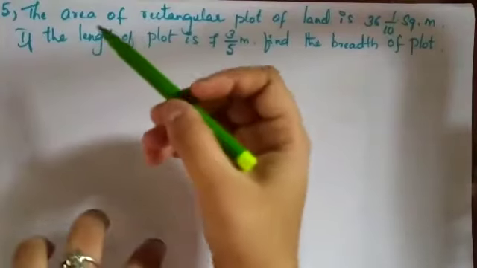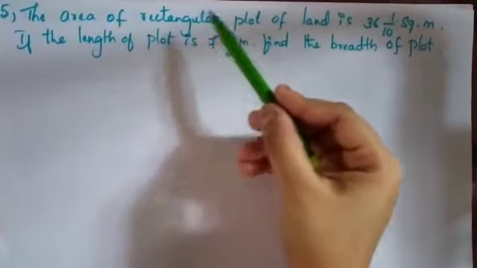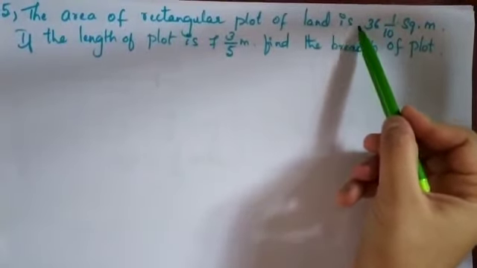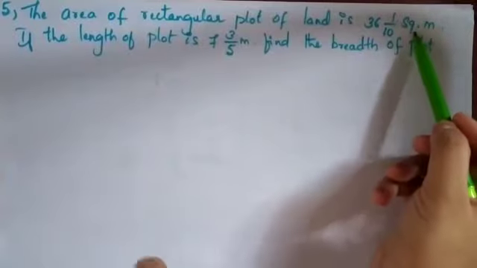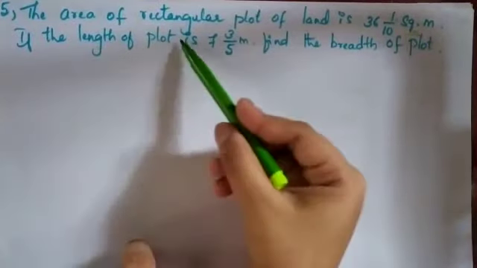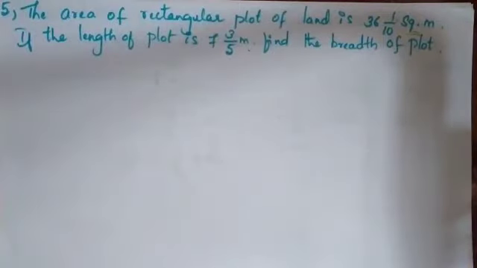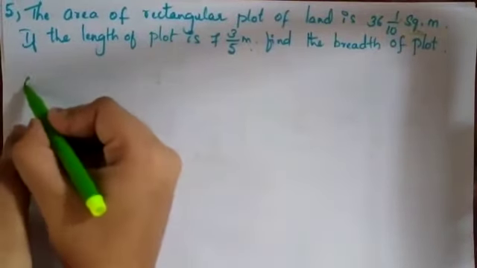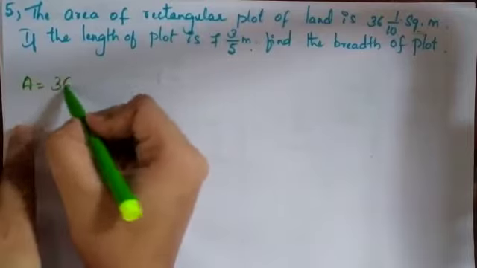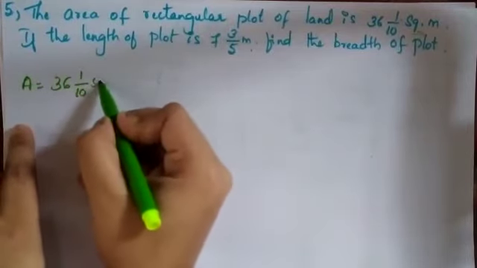The fifth problem is, the area of a rectangular plot of land is 36 1 by 10 square meter. If the length of the plot is 7 3 by 5 meter, find the breadth of the plot. Here the area is given, that is 36 1 by 10 square meter.